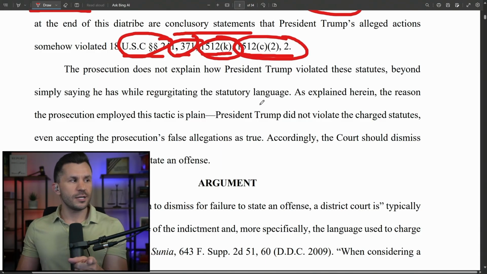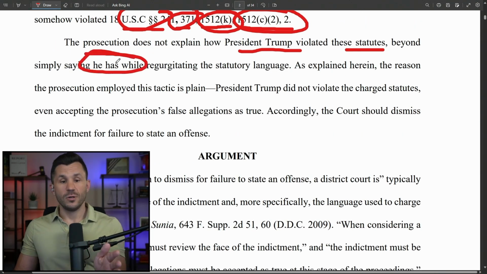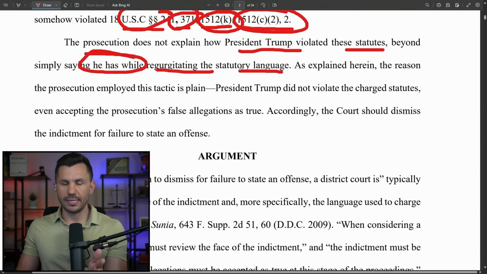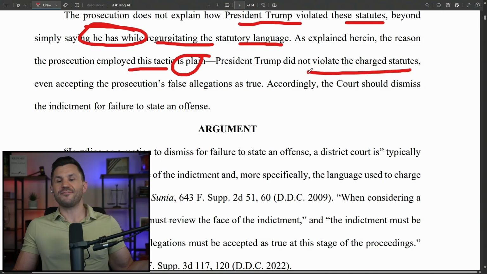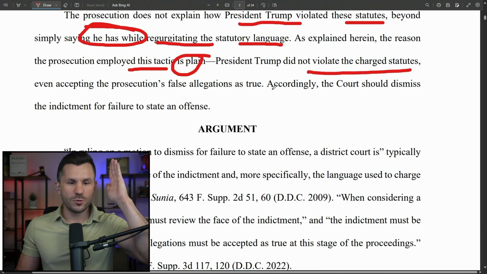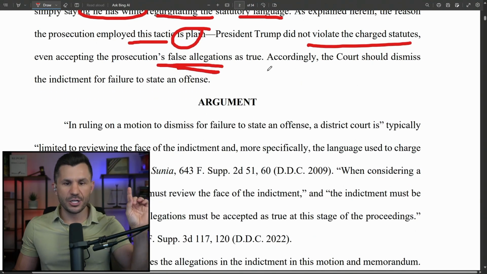They say, Your Honor, Jack Smith does not explain how President Trump violated any of these statutes. All they do is simply say that he has, while regurgitating the statutory language. They're not walking us through the law. Now, as explained herein, the reason the prosecution employed this little tactic is plain. It's because President Trump did not violate the statutes, even if you accept that their false allegations are true.